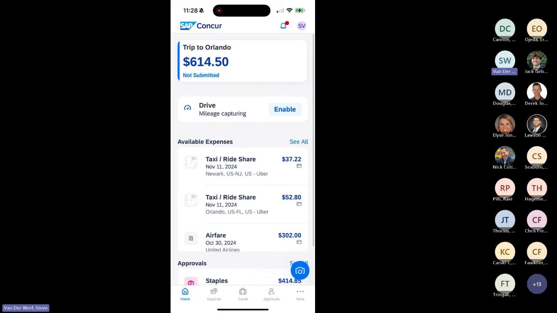And even at the top, you can see where I was spoken to earlier, if you have any of those road warriors that aren't taking district vehicles, they have their own personal vehicles and they're driving from place to place all day long. You can even use Concur Drive to use GPS to track your driving, or that person could track their driving with GPS to have more accurate maps and distances when they enter their travel. It will also automatically put it together.